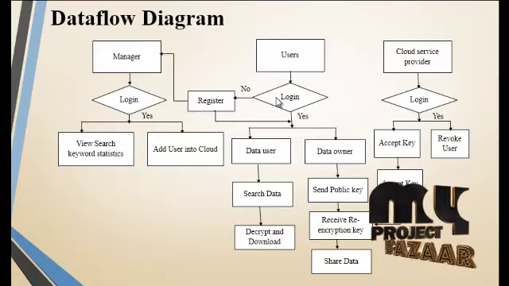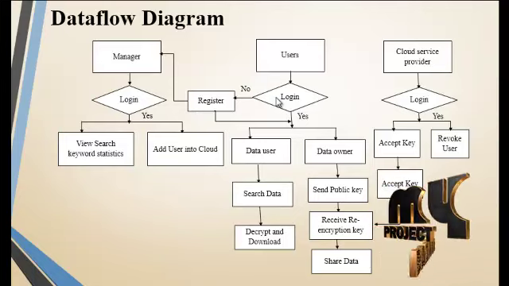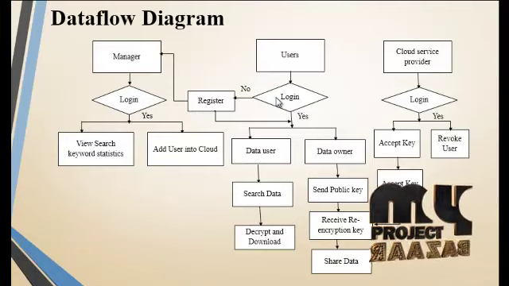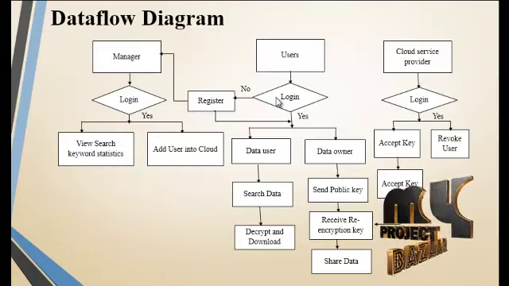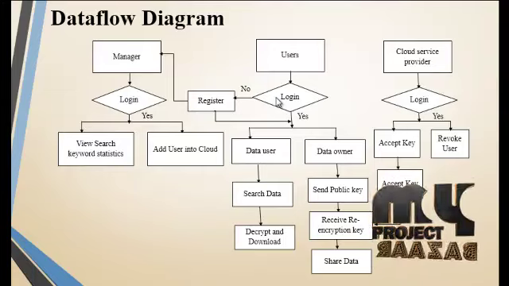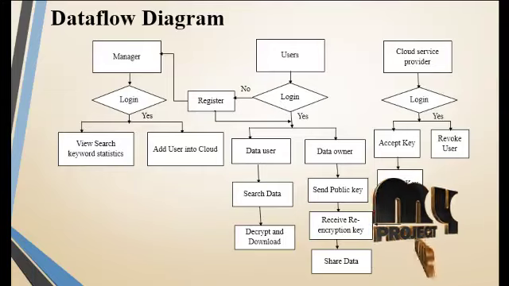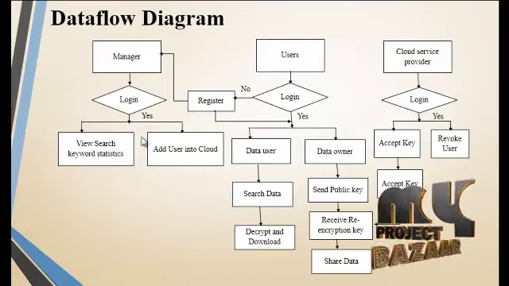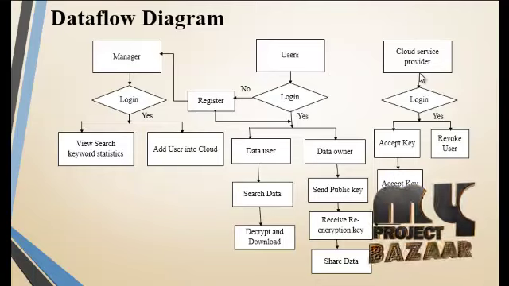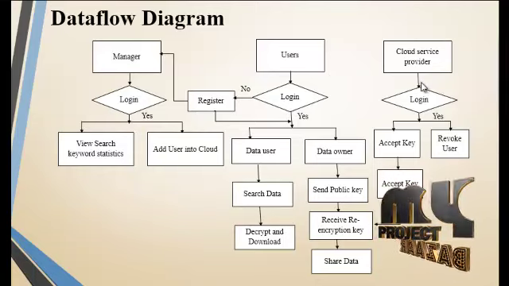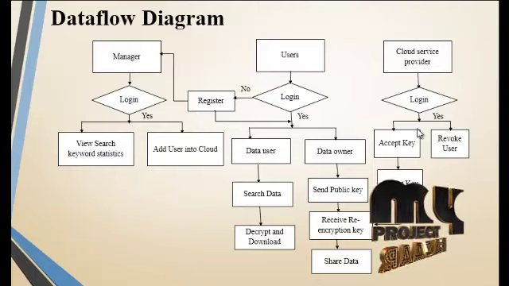The other type is the data user. This user searches for a particular keyword in cloud files. If the keyword is found in a cloud file, the user can view or download the file with two keys. This is the user process. Now see the CSP process. The CSP has its own credentials to access its process page.